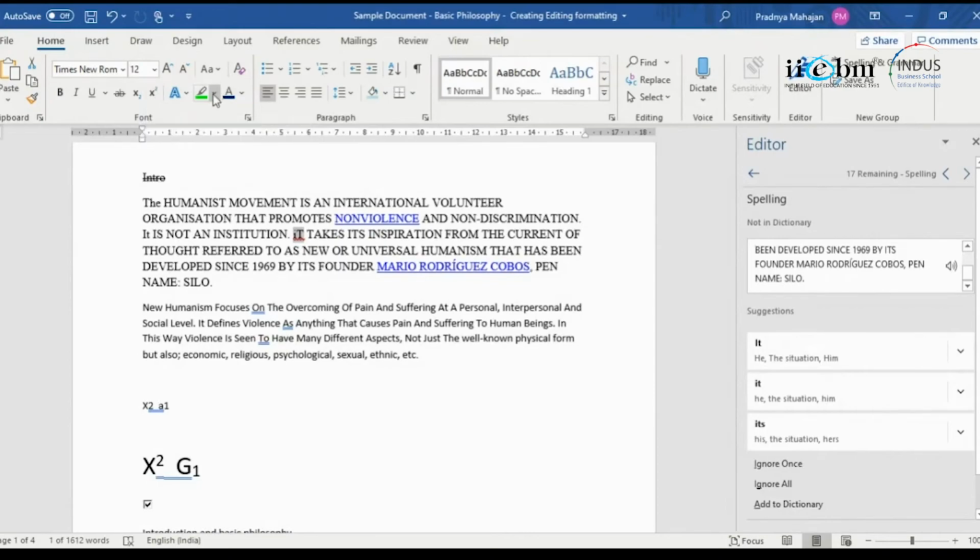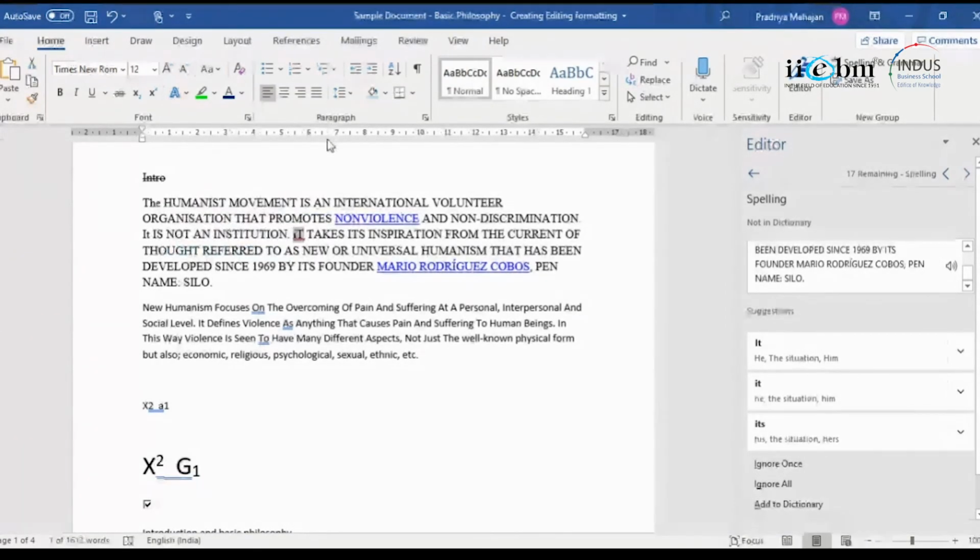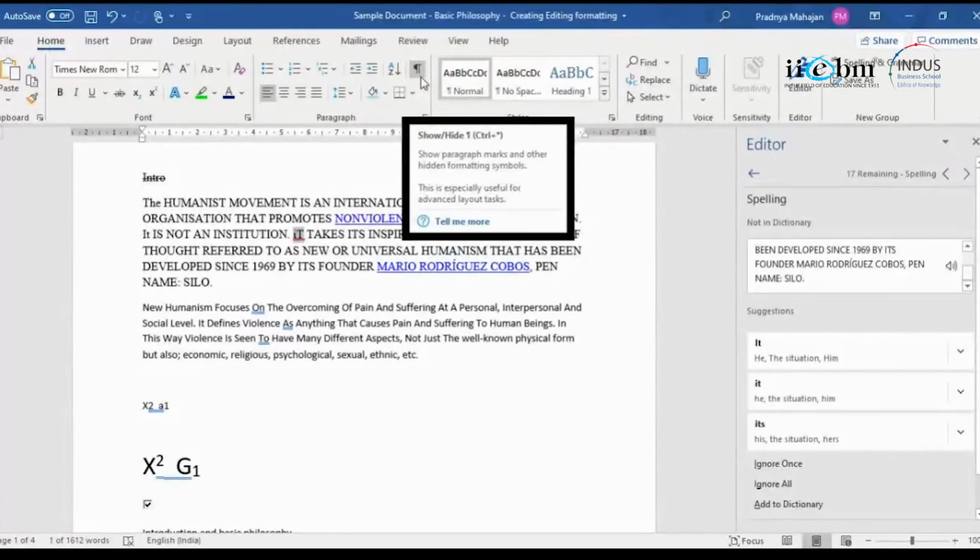Then you have highlighting text, the text color, the text style. All this is inbuilt. You just have to pick and choose. But one thing to remember is instead of using the mouse, try and use the keyboard shortcuts that are there. Okay, the next is paragraph. Paragraph is an important concept in Word. Word does not consider it as a paragraph unless and until you press this enter character, return or enter.